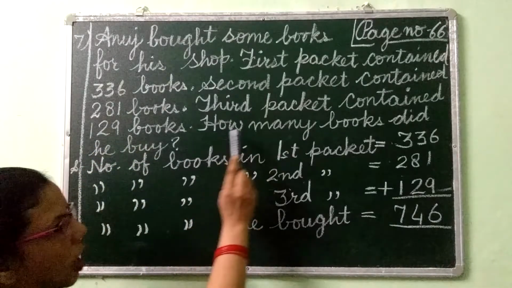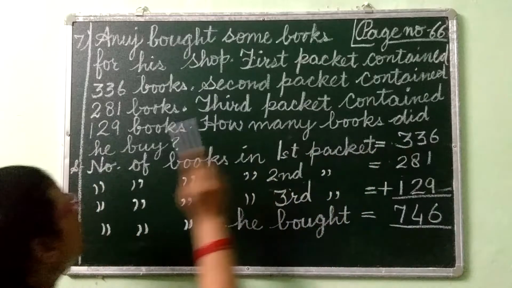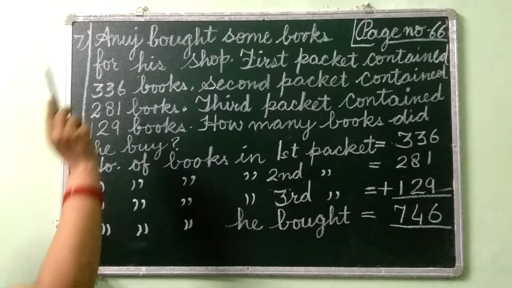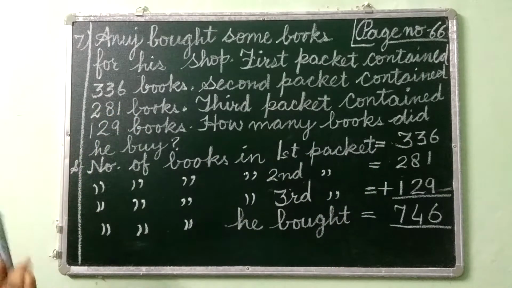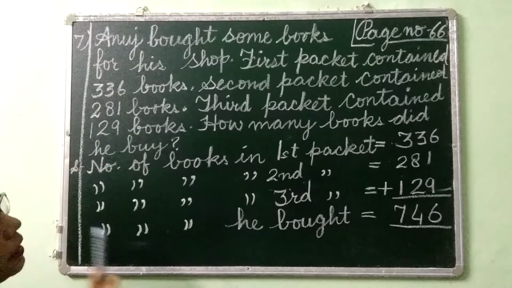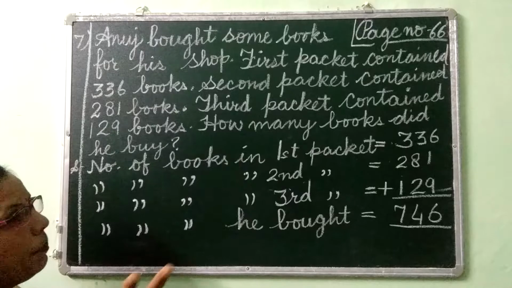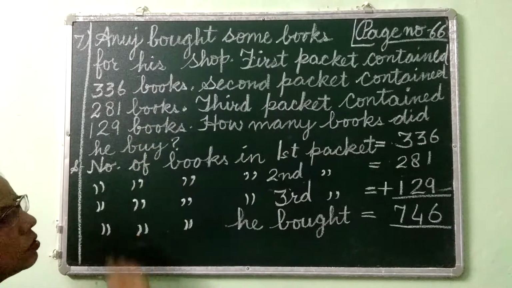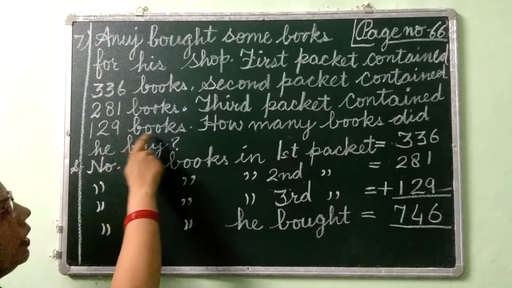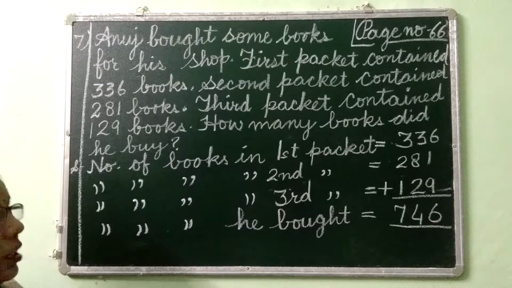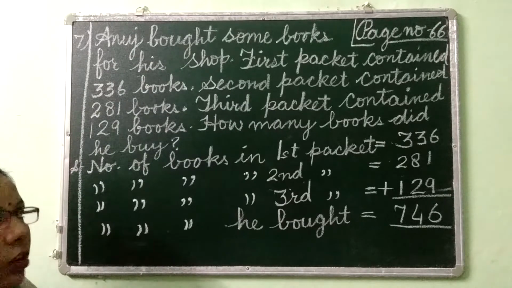Now the question is, how many books did he buy? So Anuj was the shopkeeper. What is the story? He purchased 3 packets of books. In the first packet, he had 336 books, and the second packet, he had 281 books, and third packet, he had 129 books. So, how many books did he buy? What you have to do, children? You have to add it to know the total books.